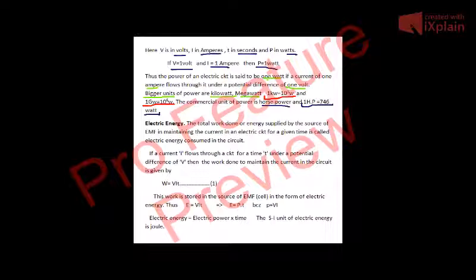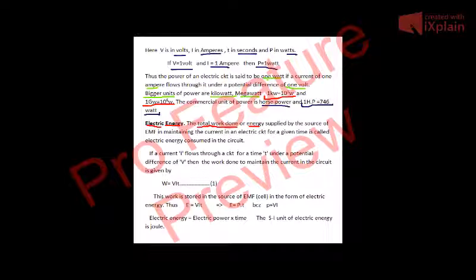Now let us discuss what is electric energy. Again, let me tell you the definition of energy. You have read it in class 9th. Energy, the capacity of the body to do work, is called energy. So energy is related to work done.